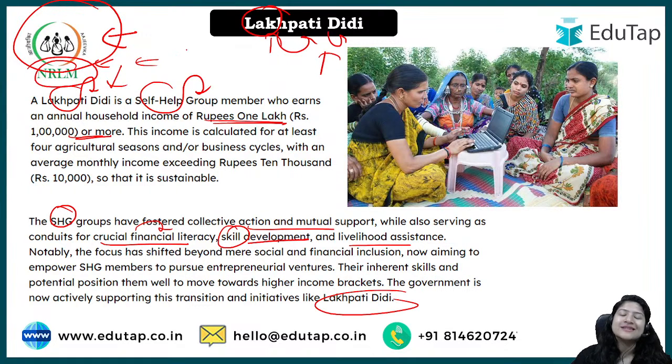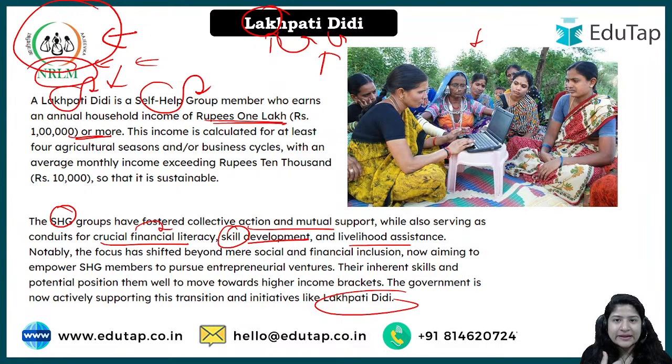And it is now a component of NRLM, where only the women who are part of self-help groups are included. It's a very important component, because women will be getting added to self-help groups, which are actually good for them, because a lot of opportunities are provided. And in fact, under the scheme, if anybody is part of self-help groups, taking a loan is also comparatively very easy, because government supports them.